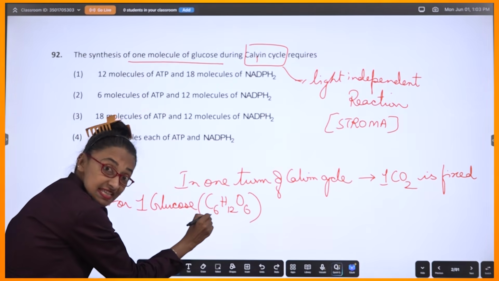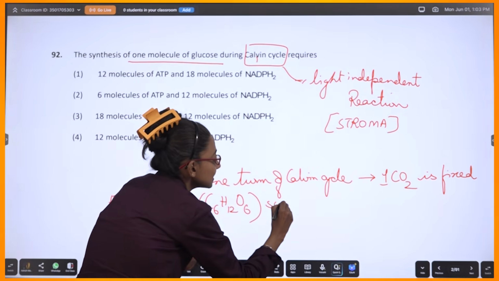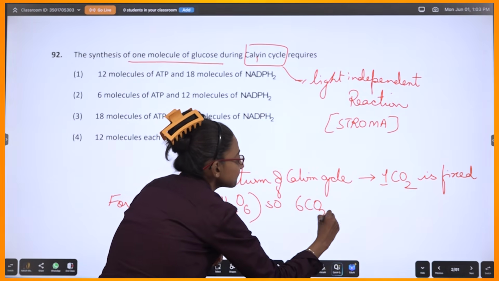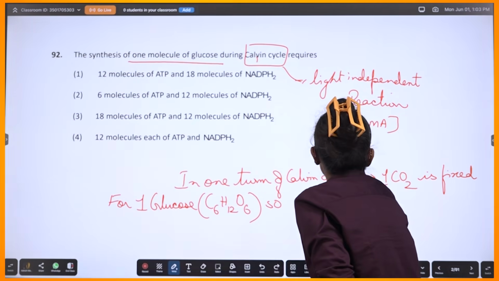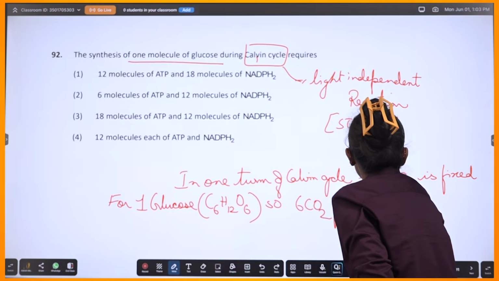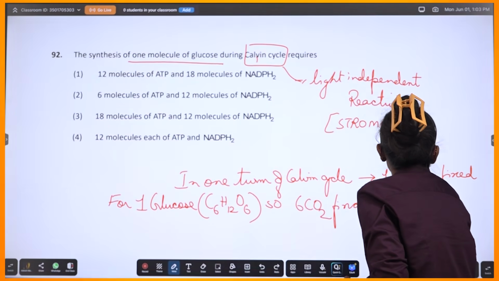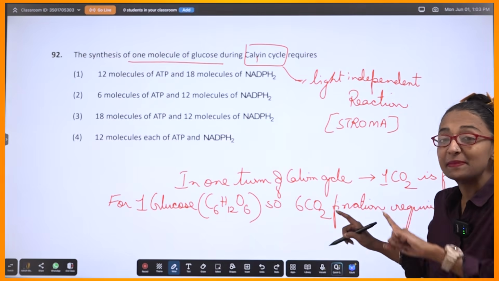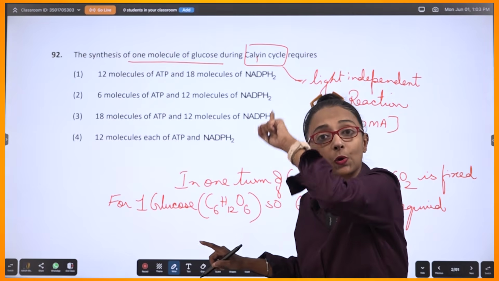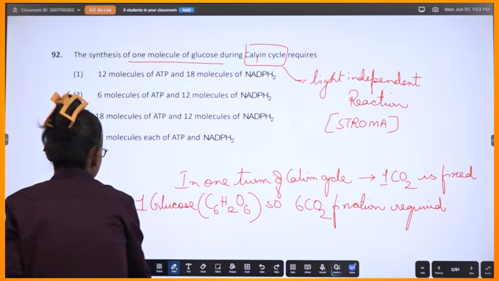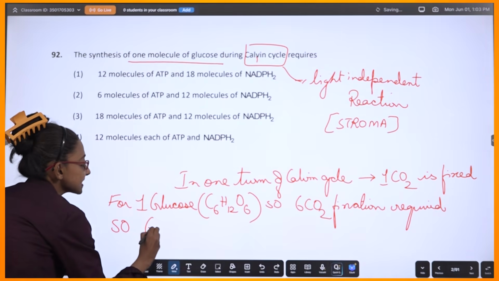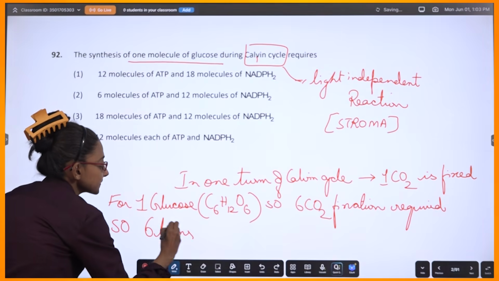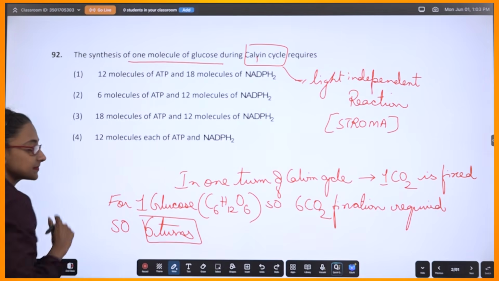So 6 CO2 fixation is required. That means the Calvin cycle has to go 6 turns.